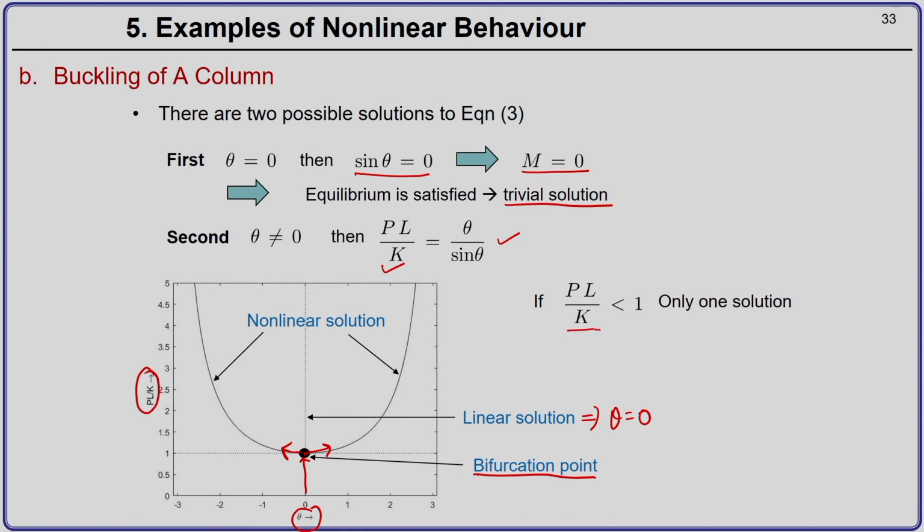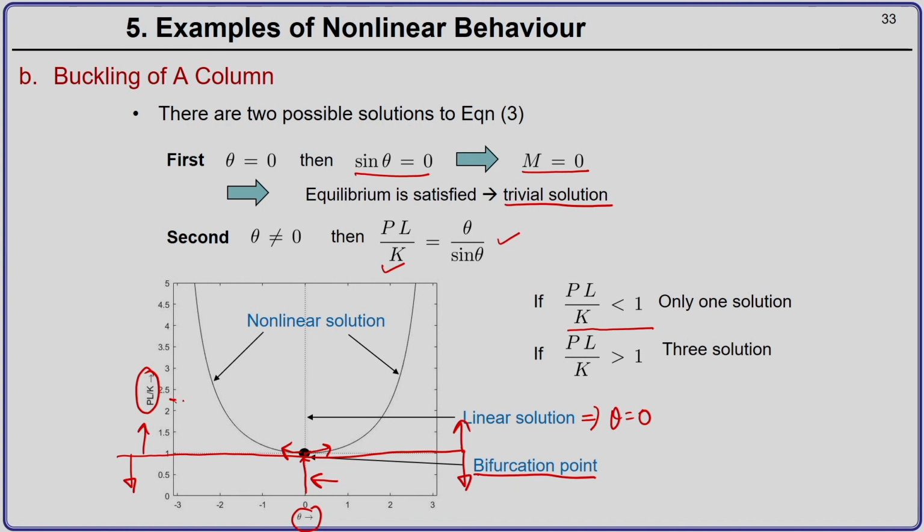Now, if the value of PL by K is less than 1, which means if this is your line PL by K equal to 1, then below this line you only have one solution, which is theta equal to 0. And now if PL by K is more than 1, which means on this side, you have 3 possible solutions.